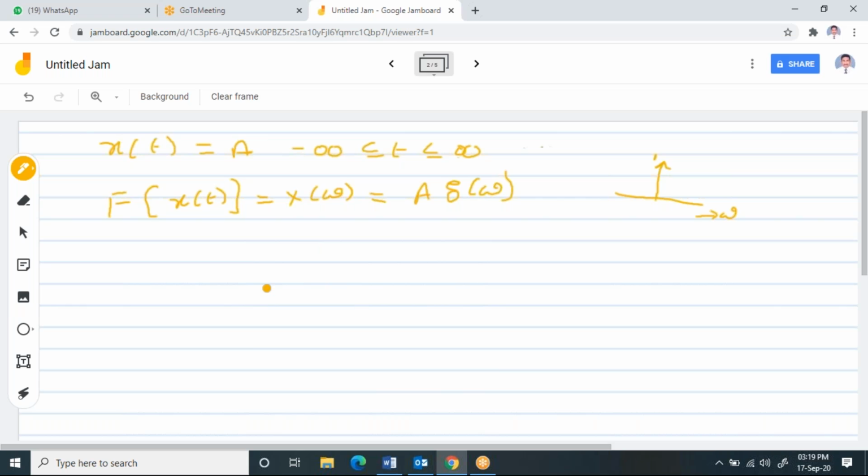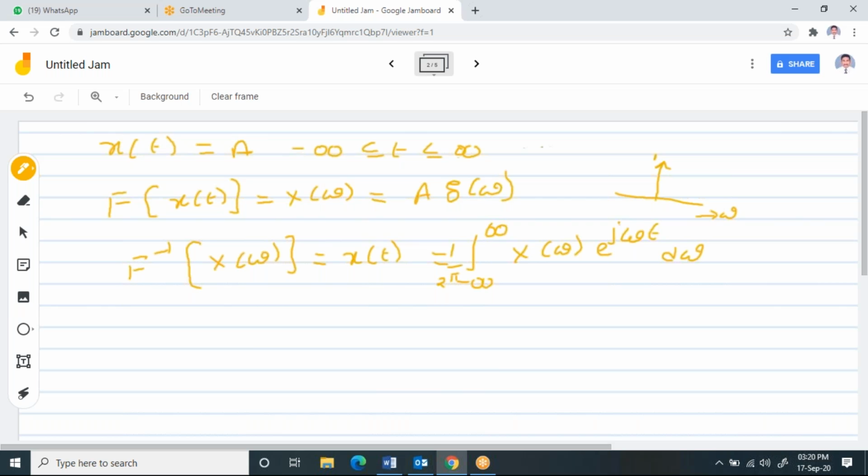Since I know X of omega, I write the formula: F inverse of X of omega, which is x of t, equals 1 by 2 pi integral from minus infinity to plus infinity X of omega into e power j omega t d omega. When integrating with respect to omega, I have to write 1 by 2 pi. Please try to understand that.